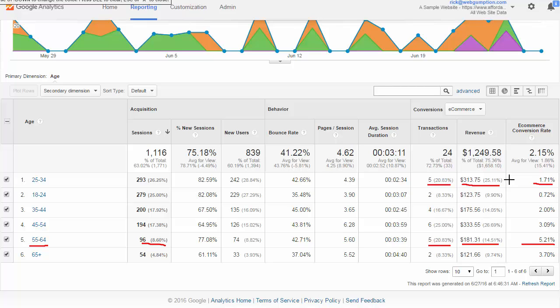If we're thinking analytically about this report, it's nice to know what the different age groups are, but how we can act on this is by saying, hey, if this age group 55 to 64 converts at a much better rate, should our advertising reflect that? Should we run Facebook ads, for example, to individuals in that age group, or should our display advertising target that age range a lot better? These are some of the things we want to consider with the age report, looking for those outliers and finding marketing opportunities.